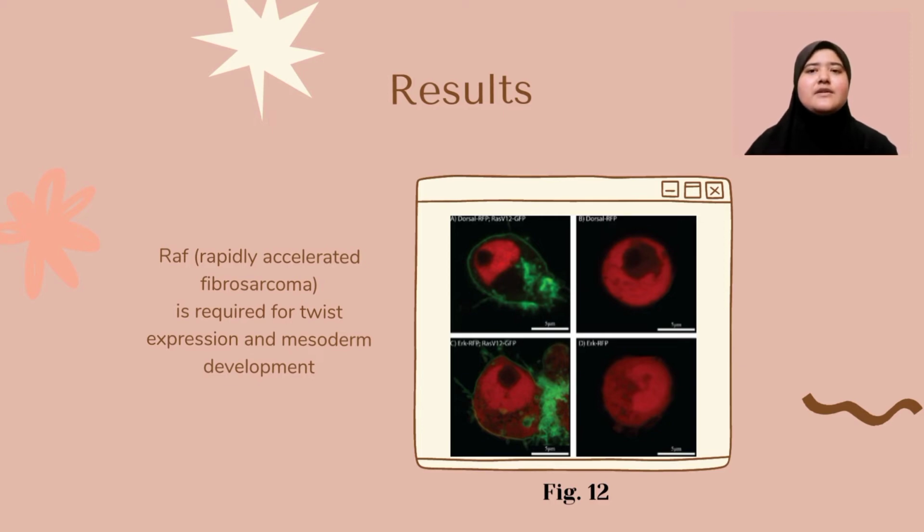In the transcriptional analysis, it has been observed that the RAF926 mutation showed a significant decrease in the expression of both genes. Since the mesoderm is established by ventral cells, twist in this case acts as a ventral mesoderm marker that gives us insight into how abnormal ventral development in early stages can disrupt later development of the mesoderm.